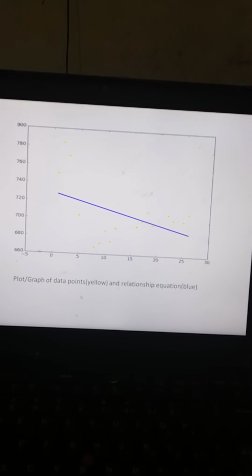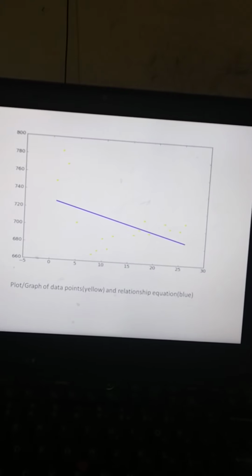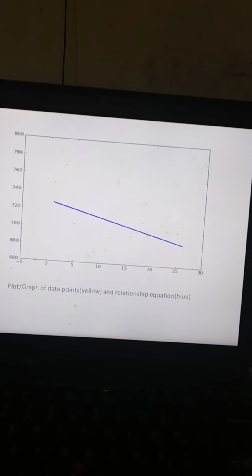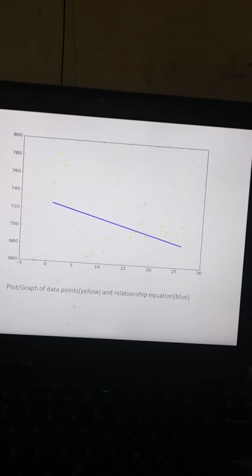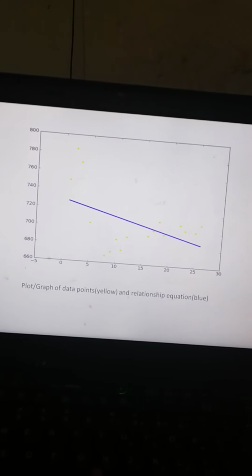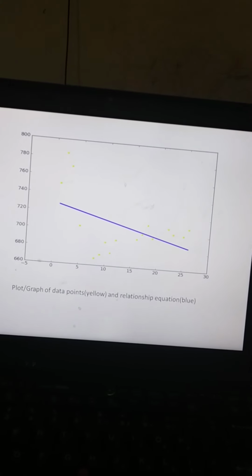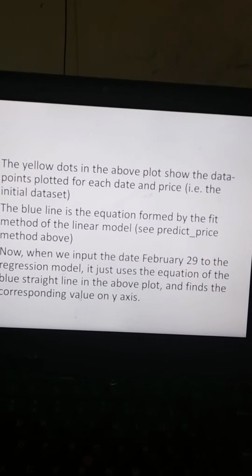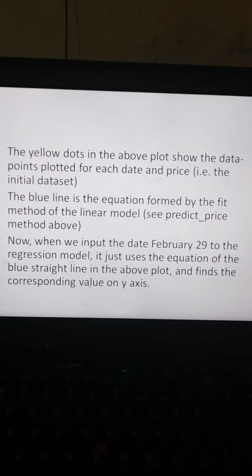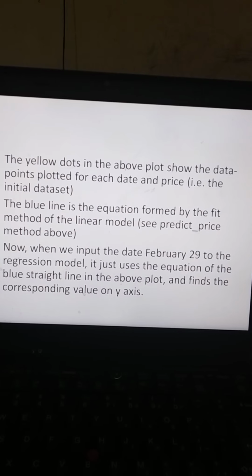In the plot and graph, the yellow dots are called data points, and the relationship between the price and the date is the blue line. This is the regression. So we find out the prediction of the next point. The yellow dots in the above plot show the data points plotted for each date and price, the initial data set.